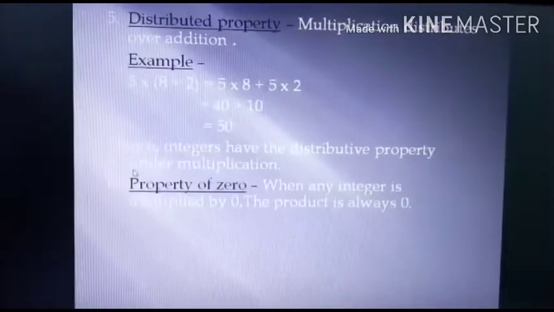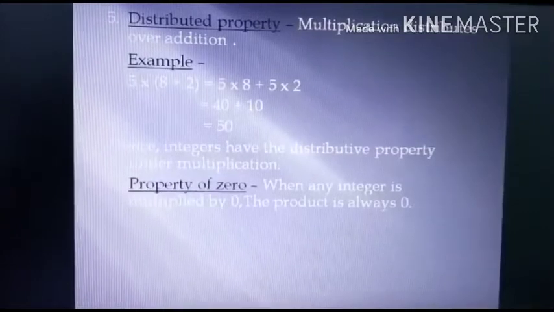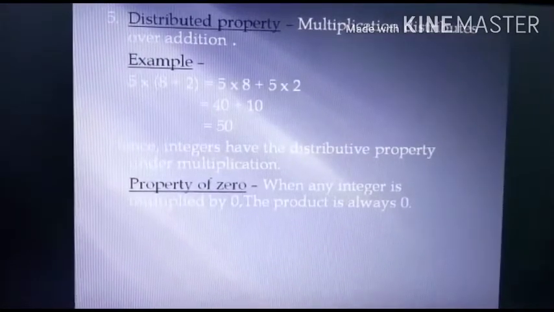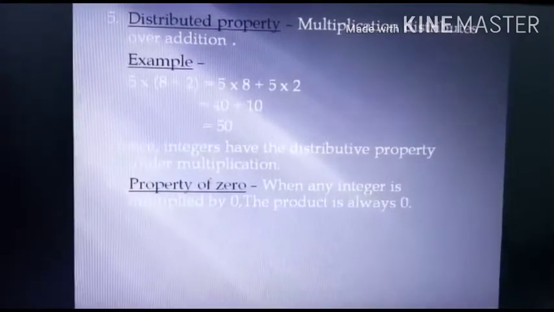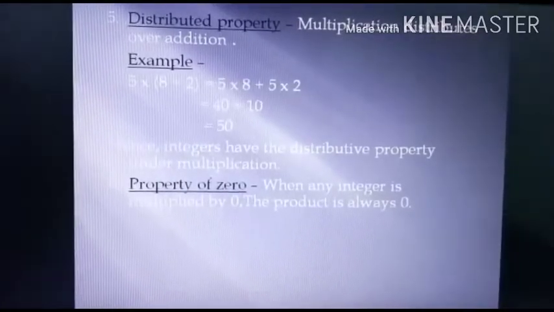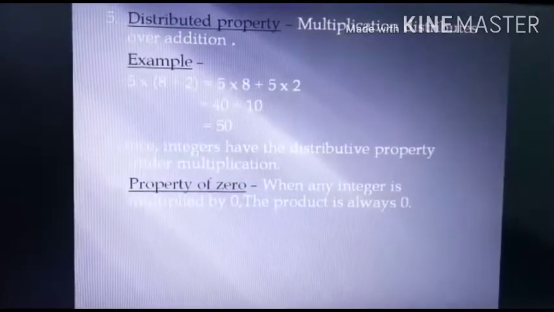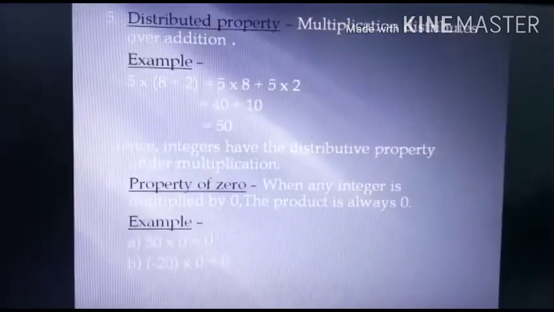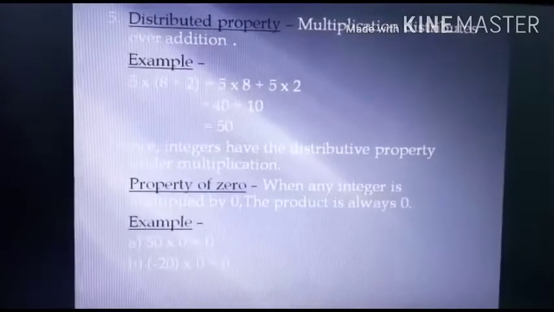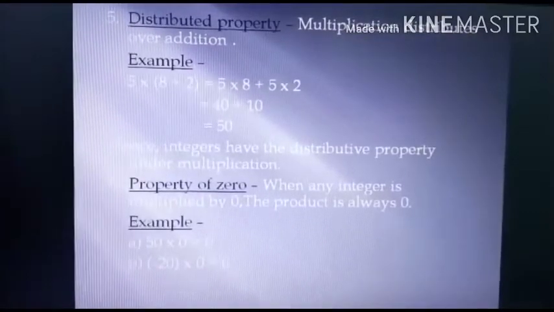Now look at the sixth property. This is a very interesting property. Property of 0. When any number, however big or small the number is, if you multiply that number by 0, the product is always 0. So this is the property of 0 class. You can see the example. 50 multiplied by 0, you get 0. Minus 20 multiplied by 0, you get 0.